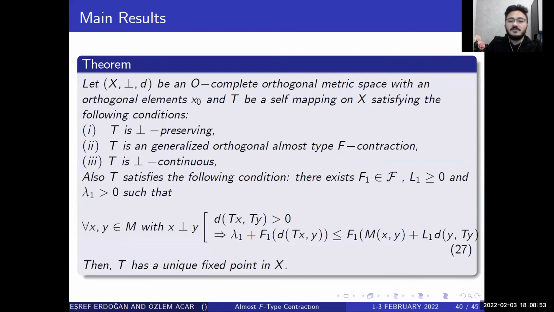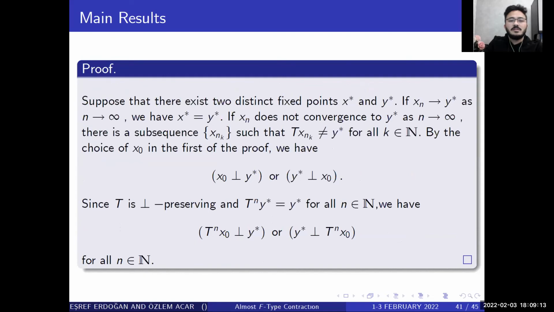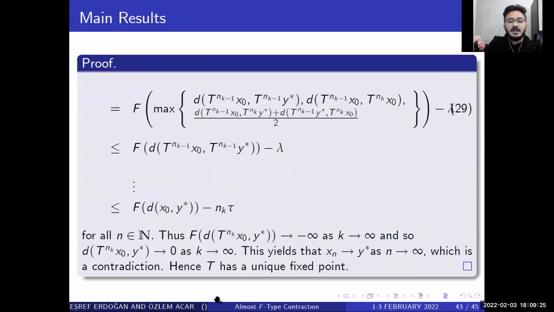Also suppose there exist F1 in F, L1 greater or equal to 0 and λ such that inequality 27 holds. Then T has a unique fixed point x*. Looking at the proof of uniqueness, it assumes that there are two different fixed points and reaches a contradiction using the triangle inequality. Hence, it has a unique fixed point.